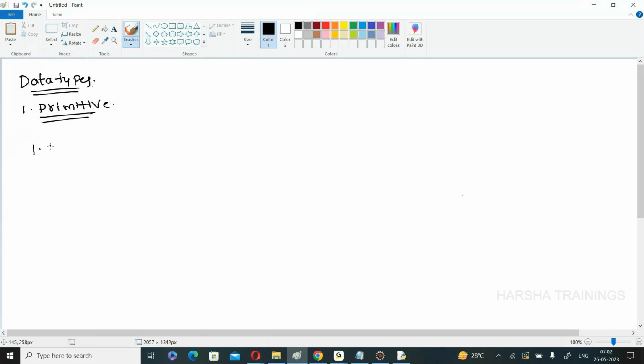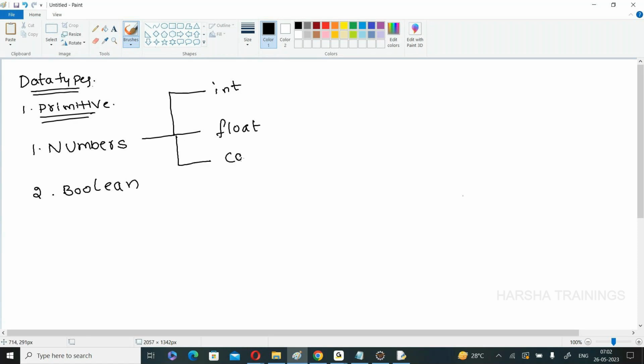What are those? Generally, it is categorized into two types: one is numbers, second one is Boolean. Under numbers, we have three types: int, integer numbers, real numbers, and complex numbers. These are the three different data types to store numbers.